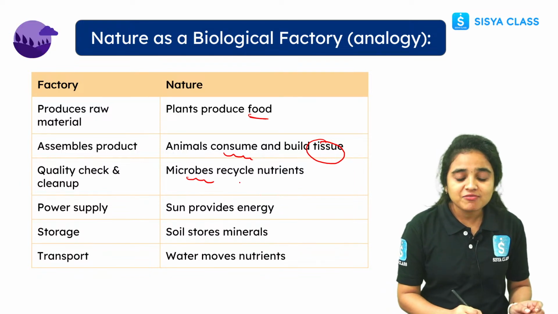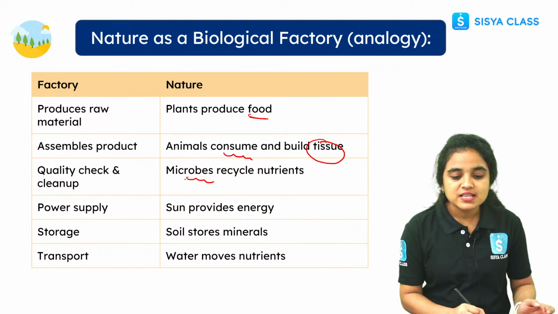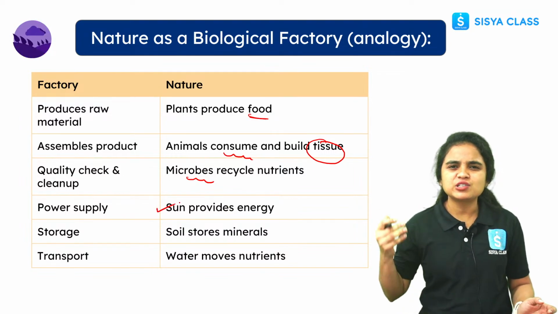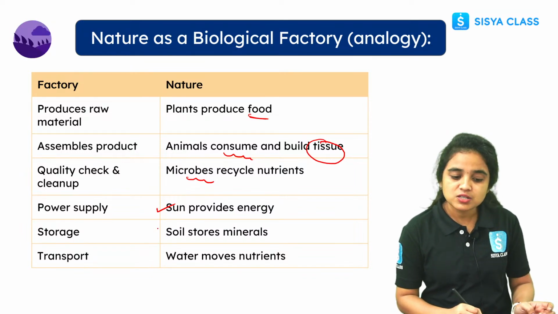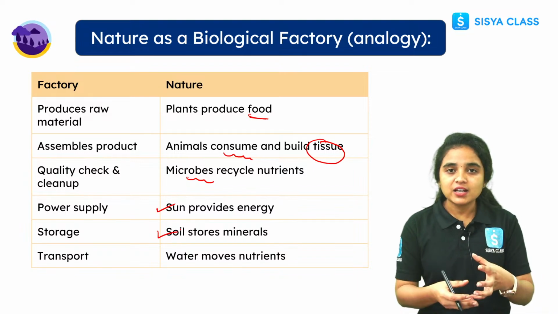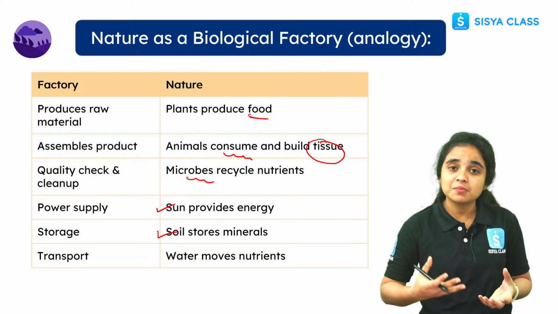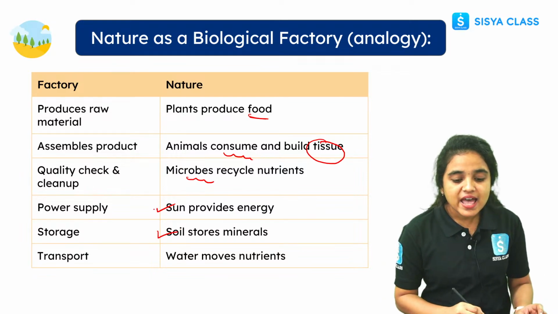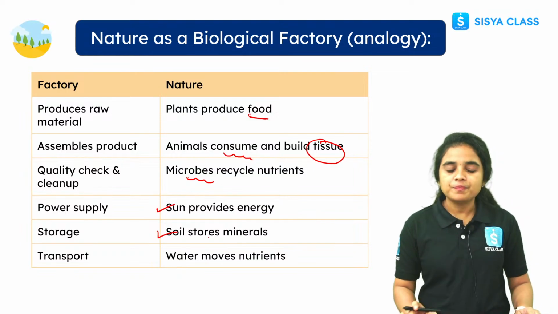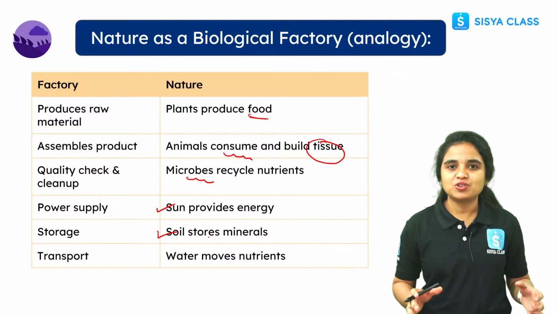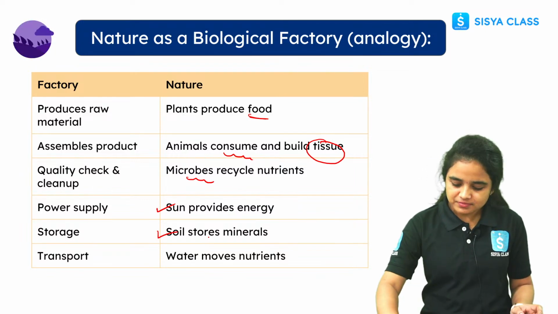And while coming to the power supply, who will supply all the power to the plants? The sun is the natural source. It provides a lot of energy to the plants to prepare their food material. And the storage: soil stores the minerals. Soil also plays a major role, because plants get nutrients and minerals from the soil, right students? And for transport, water moves nutrients. So this is how nature works as a factory, producing a lot of products for the organisms living on our earth, right?